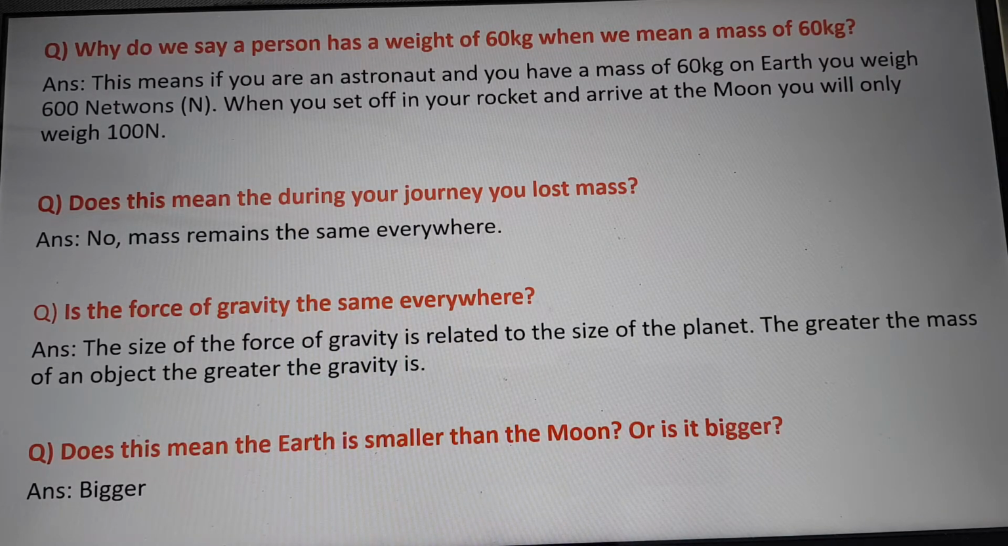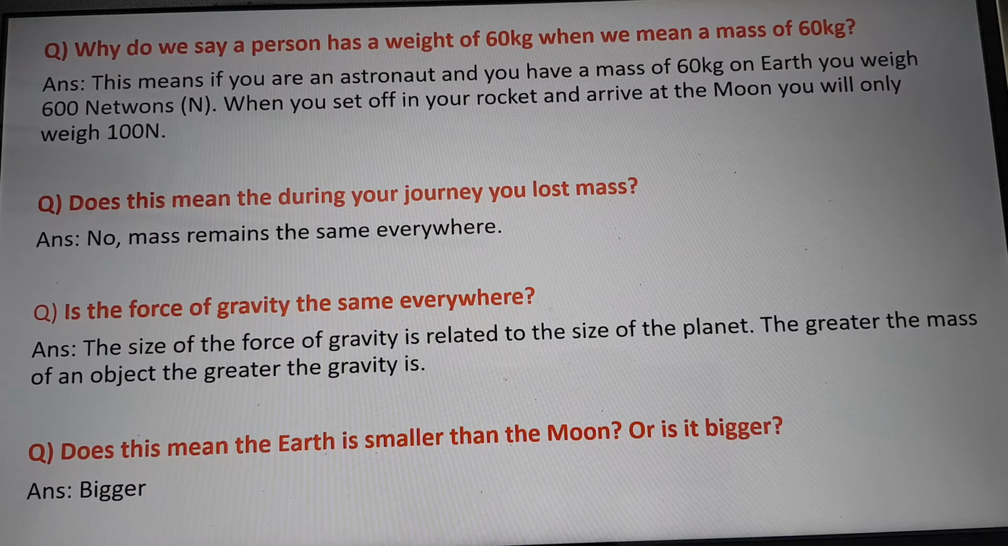The size of the force of gravity is related to the size of the planet. The greater the mass of an object, the greater is the gravity. Does this mean the Earth is smaller than the moon, or is it bigger? It is bigger.